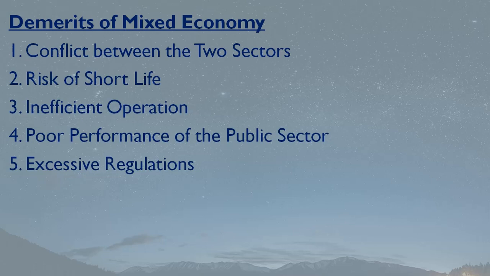And inefficient operation. See, when both public and private sectors are present, they may want to operate in different directions, isn't it? Public sector wants to promote social welfare, private sector wants to promote profit earning.